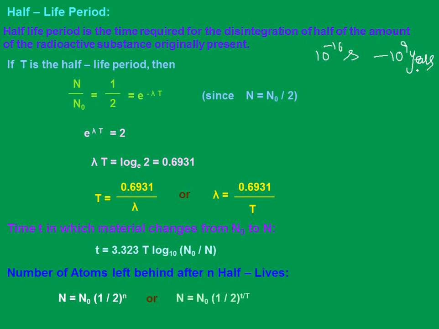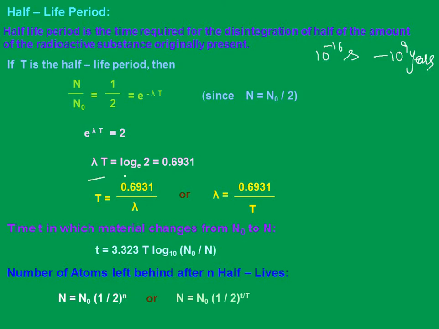Now let's relate the decay constant and half-life period. Look here, we already have this relation: N equal to N naught e power minus lambda t. You can ask me, sir, how we got this? It's nothing. N became N naught by 2, half of the initial. So if I make that substitution, N by N naught becomes 1 by 2. So 1 by 2 equal to e power minus lambda t. Can I write it as e power lambda t equal to 2? Now lambda t equal to log 2 base e. What is log 2 base e? 0.693. So t equal to 0.693 by lambda, or lambda equal to 0.693 by t.